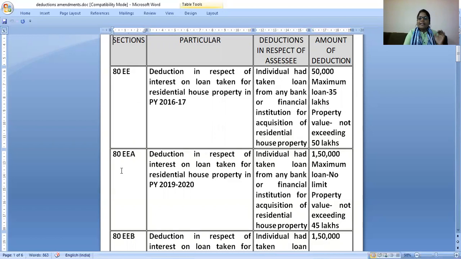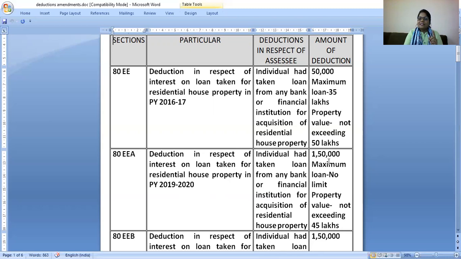Section 80EEA says that if an individual, only an individual, not all other assessees, has taken a loan from any bank or financial institute for acquisition of a residential house, and the loan was taken in previous year 19-20, then the maximum interest on the loan which can be deducted under this section is rupees 1,50,000.